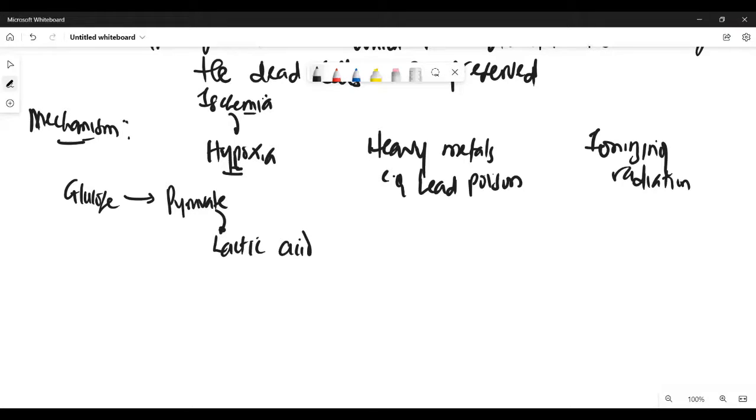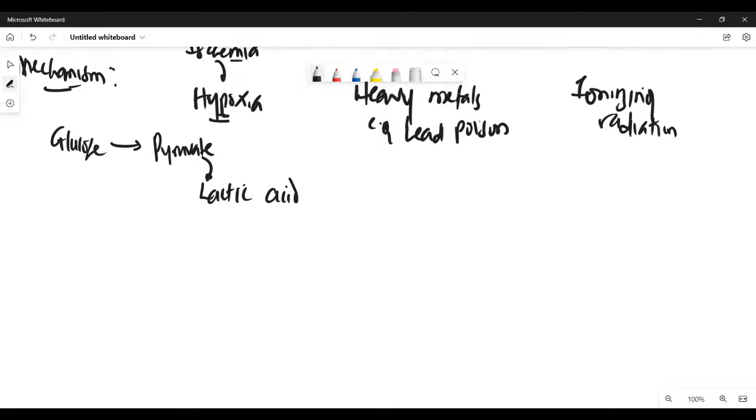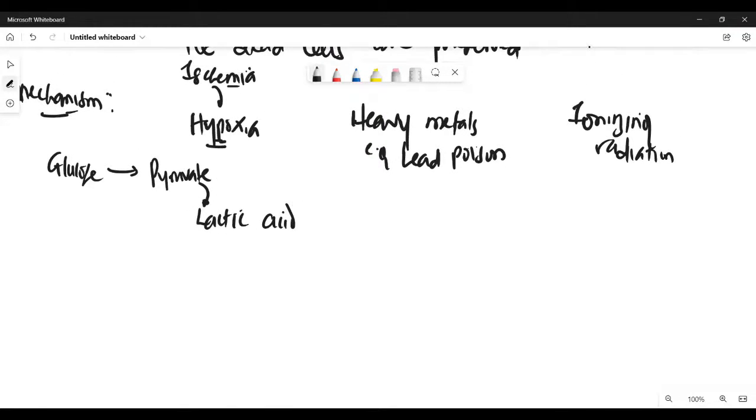Increased production of lactic acid inside the cell can decrease the pH inside the cell. So either because of heavy metals, ionizing radiation, or accumulation of lactic acid, any of these